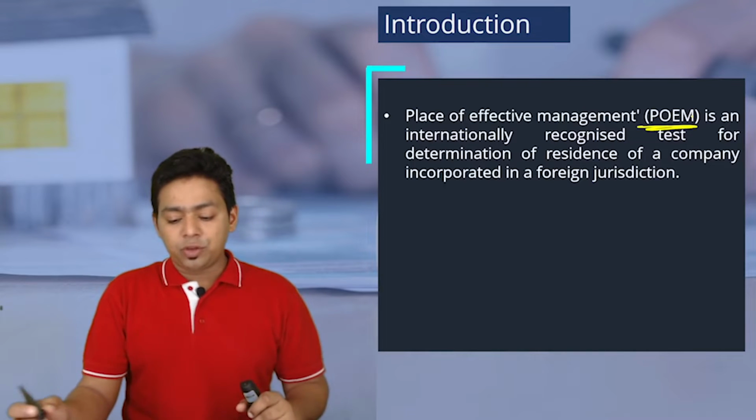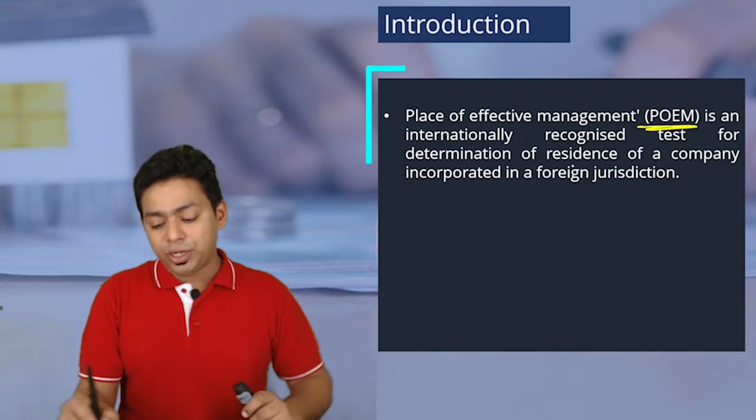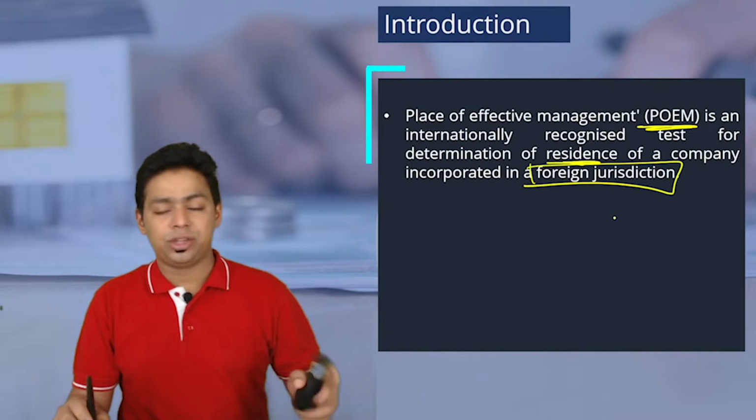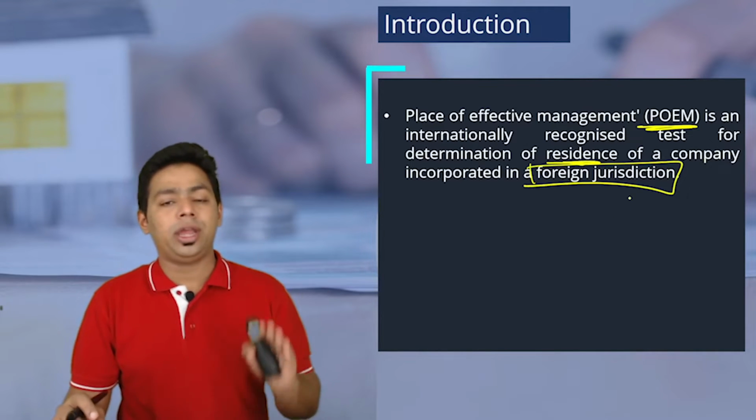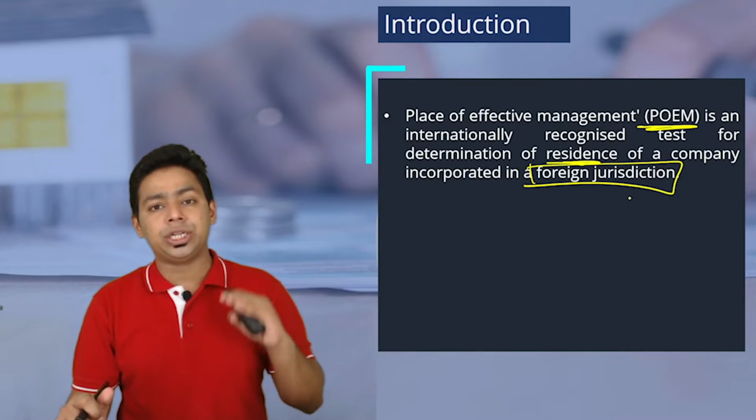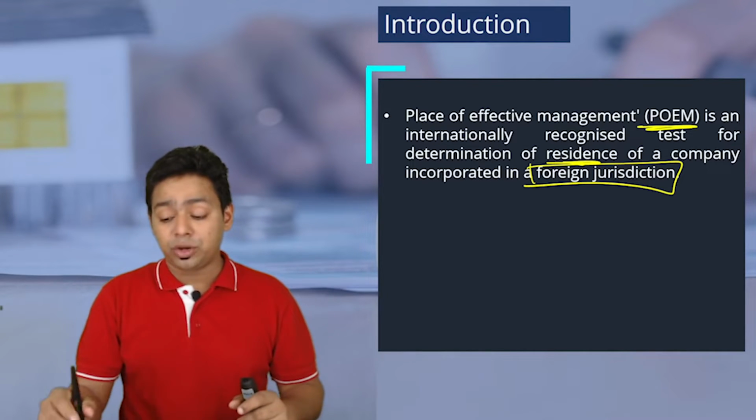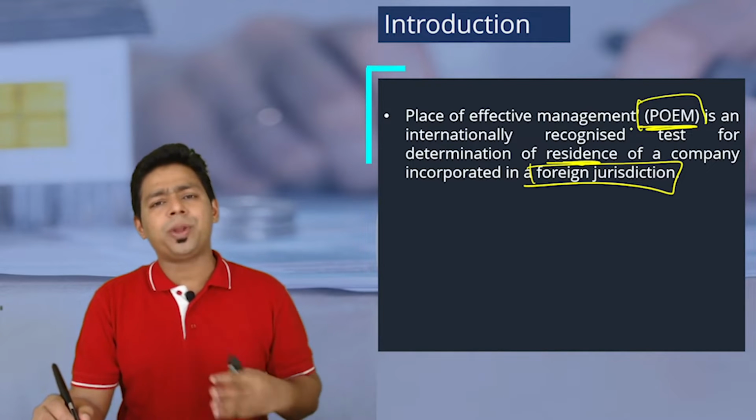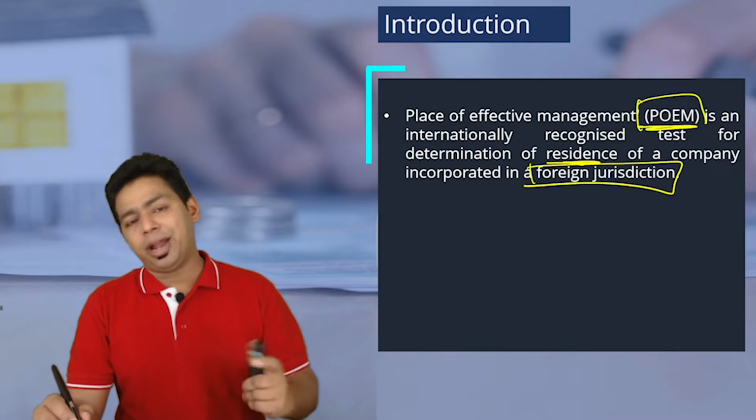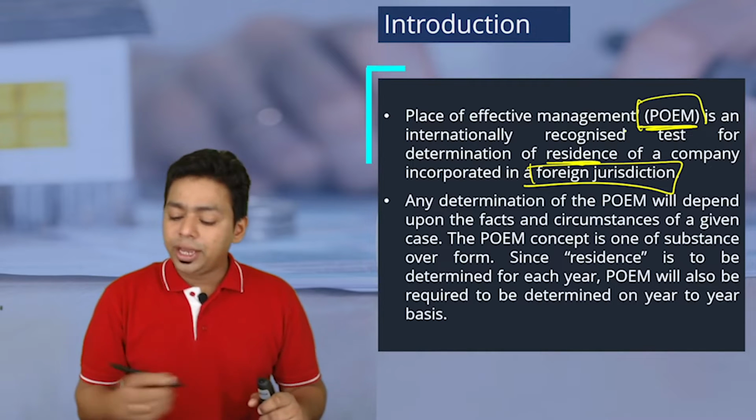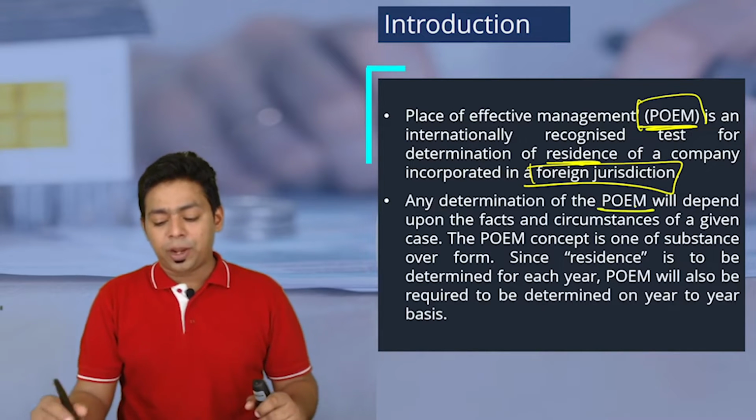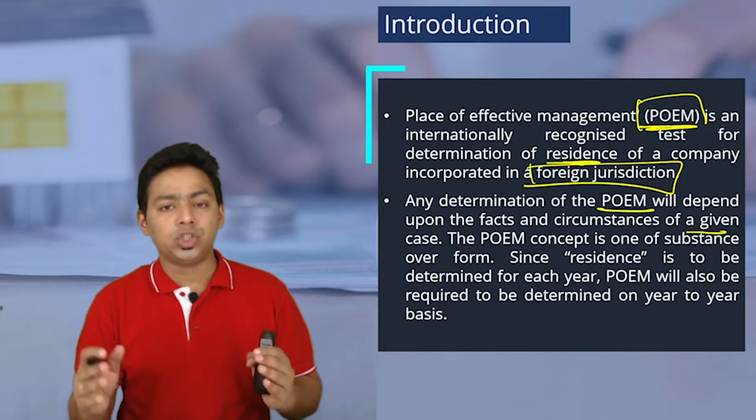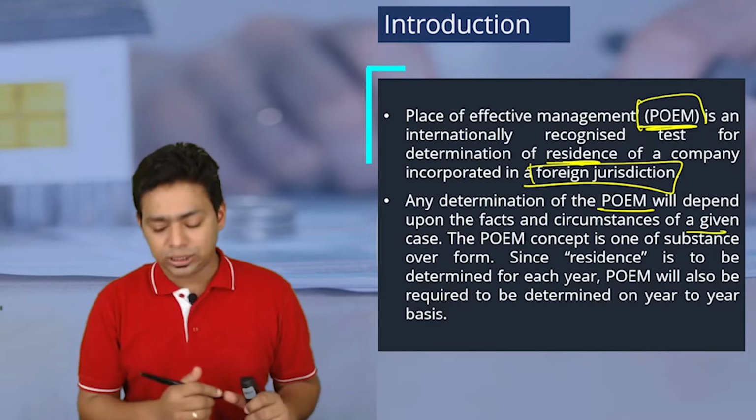Place of effective management is an internationally recognized test for determination of residence of a company incorporated in a foreign jurisdiction. Here we are not talking about any entity which is incorporated in Indian jurisdiction. We are only talking about foreign jurisdiction. For foreign companies, the POEM concept is relevant. For an Indian company, because it is incorporated in India, by default it is an Indian resident. Any determination of POEM will depend upon the facts and circumstances of the given case. There are so many guidelines issued by the CBDT. We have to learn those guidelines now.